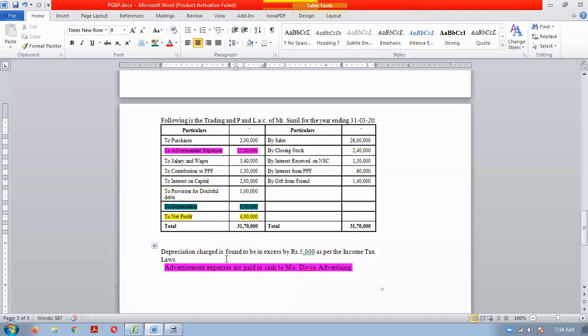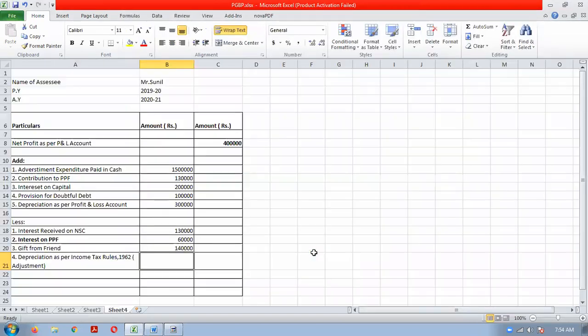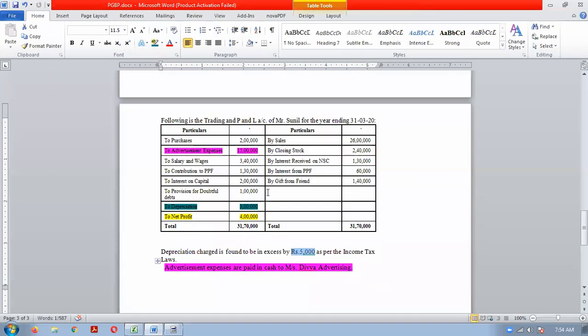See, the depreciation charge is found to be excess by 5,000 as per income tax laws. They are saying that this depreciation of 3 lakhs is excess by 5,000. Means in the Income Tax Act, depreciation is only 2,95,000. Understood? Here 3 lakhs is the depreciation as per the accounts.